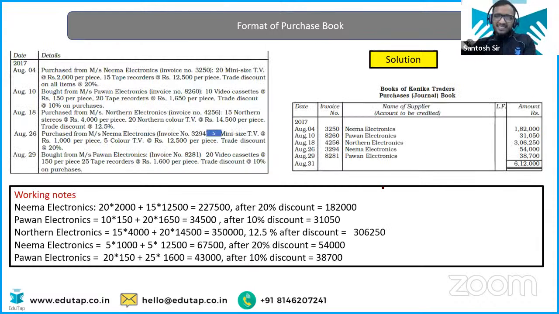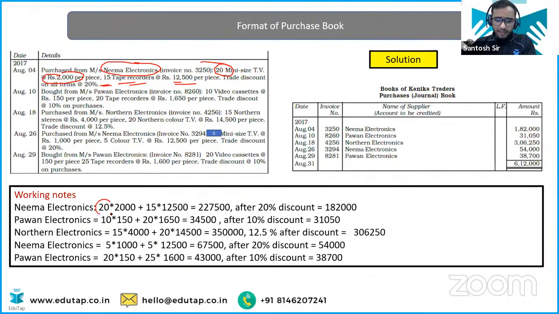Okay, this is the example. Very easy. Preparing the purchase book doesn't need any rocket science. It is very easy to prepare this. You have this first question that says you have purchased from Nima Electronics this many TVs at 2000 per piece, and this many of this, and the trade discount is this. So nothing very technical here. You are just going to first of all calculate the total amount.